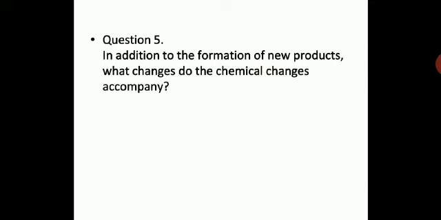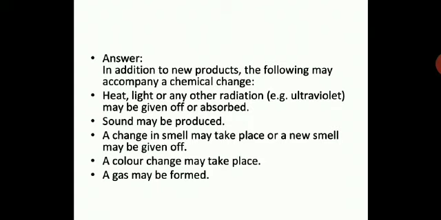Question number 5. In addition to the formation of new products, what changes do the chemical changes accompany? Now, in addition to the formation of new products, what are the other changes you see in the chemical change? It means that there will be a formation of new product in the chemical change because there is some chemical reaction going on. Besides that, what else do you see in the chemical change? In addition to the new product, the following may accompany a chemical change. The following things which can change you can see in a chemical change.